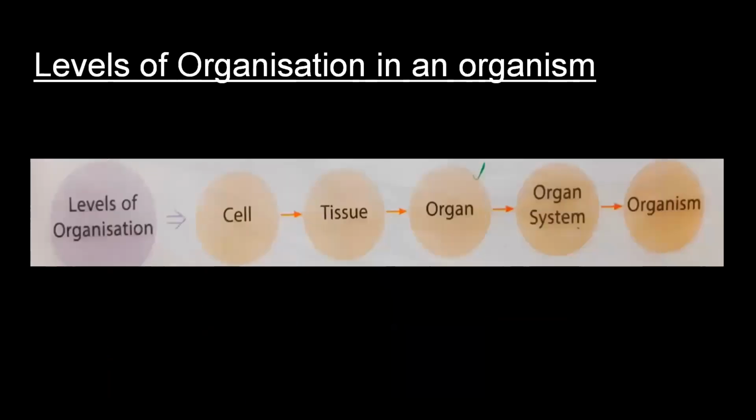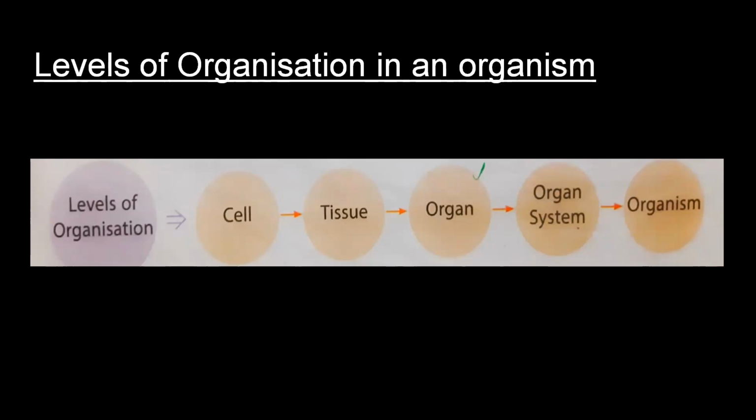Now, come to the levels of organization in an organism. In case of unicellular organisms like amoeba, euglena, a single cell performs all the necessary functions. That means the single cell captures the food, it digests the food, respires, excretes, grows, and reproduces. But in case of multicellular organisms, the cells are specialized to perform some specific functions.